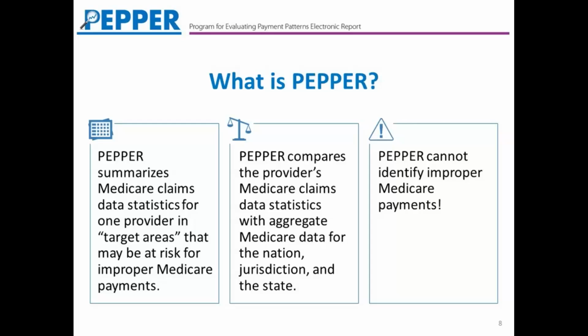The Pepper summarizes your Medicare claims data statistics, and then it compares them with aggregate Medicare data for other providers in the nation, in your administrative Medicare contractor or MAC jurisdiction, and then also in your state. And these comparisons are the first step in identifying where you might be at a higher risk for improper Medicare payments, which really simply means that your billing practices look different from the majority of other providers in that comparison group. I do want to stress that the Pepper cannot identify improper payments, but it can give you a heads up if your statistics look unusual.